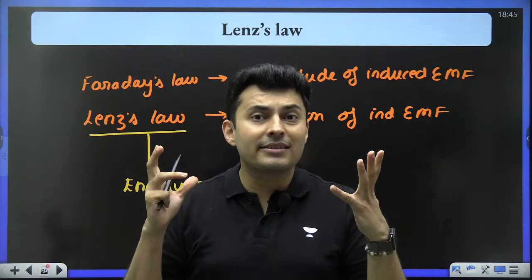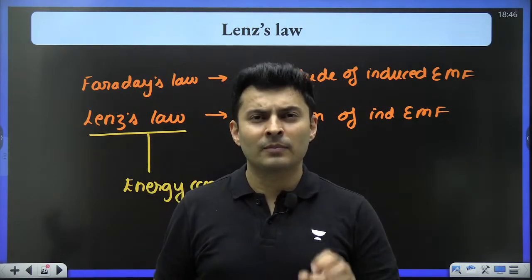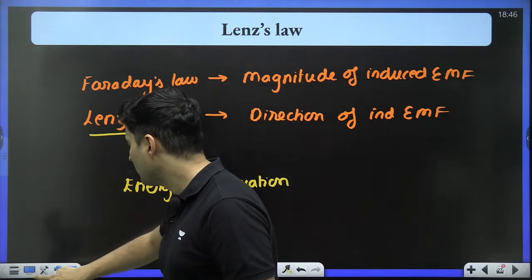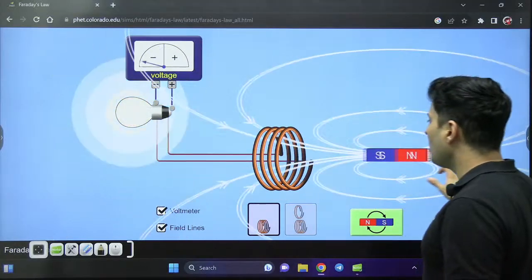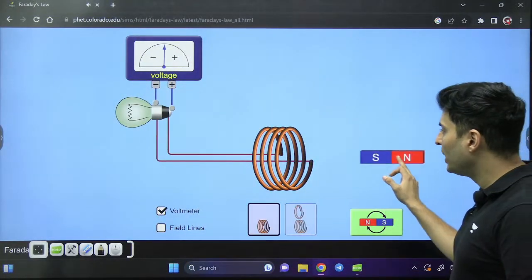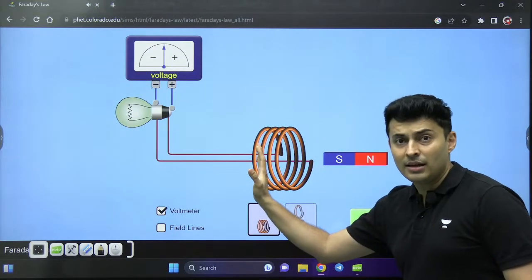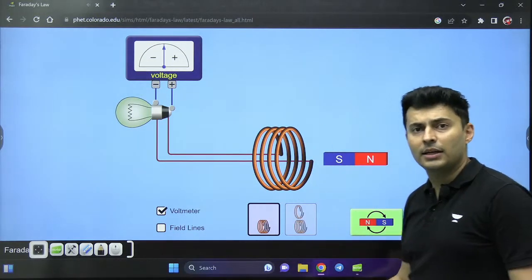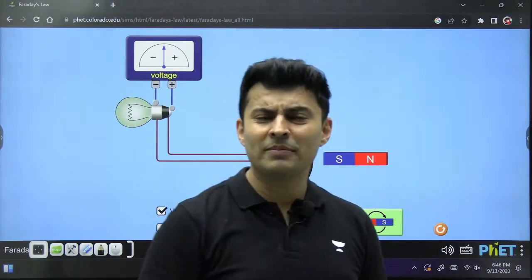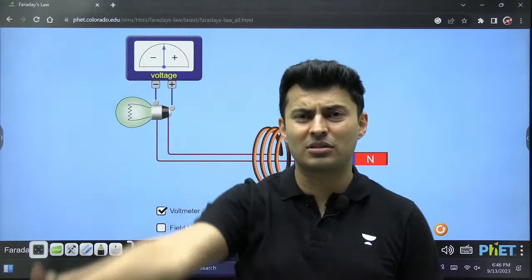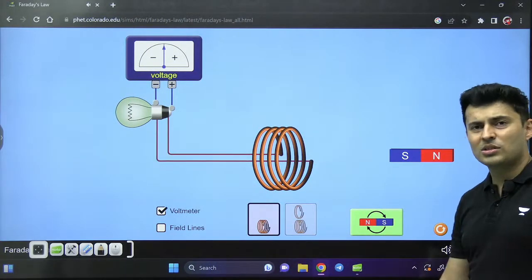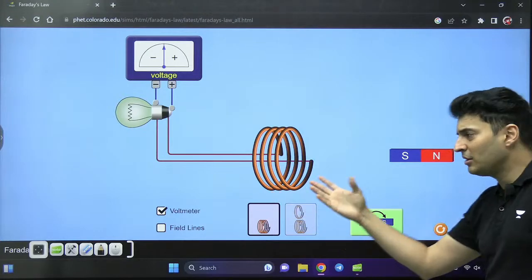Because if it does not oppose the change in flux, meaning, just imagine you take a magnet. Let's go back to this particular simulation. Imagine I take this magnet and move it like this; the coil will oppose or repel the magnet. It will be like, hey, stop. Why does it stop? It is just like how it is in your house. Imagine you are this magnet, this is your house, and all the elders are in your house.